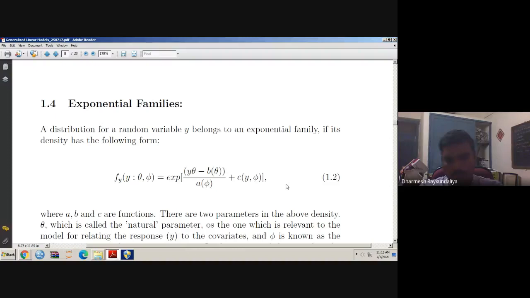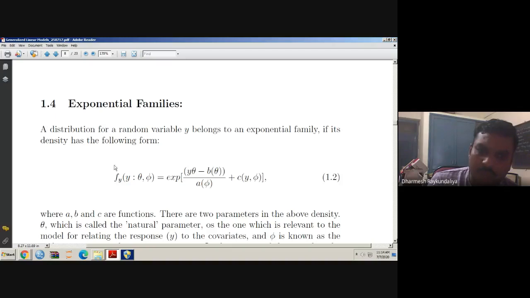You must have seen the different form of exponential family of distribution in the second semester while studying the estimation part. Here we will consider a slightly different form, but again the forms are identical in nature. You can verify it at your level. So, exponential families. A distribution for a random variable y belongs to an exponential family if its density has the following form.